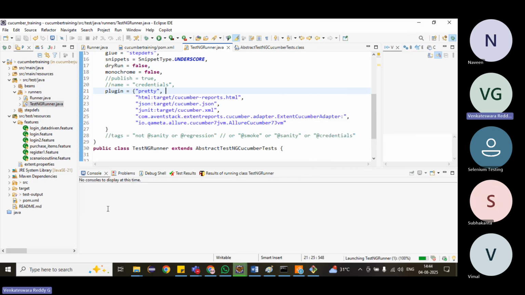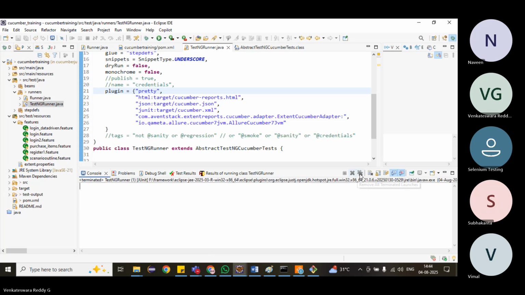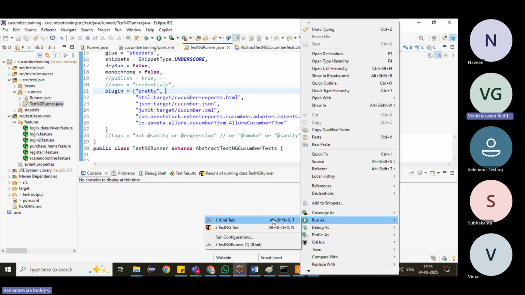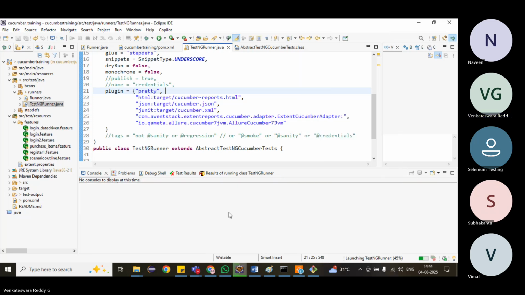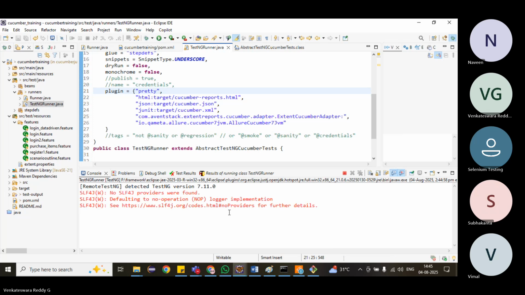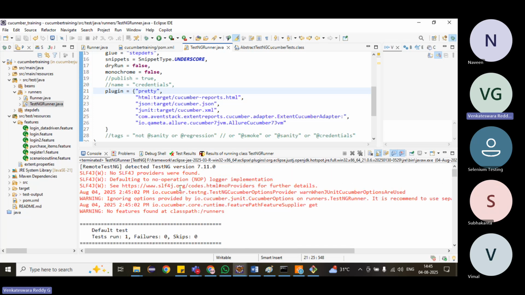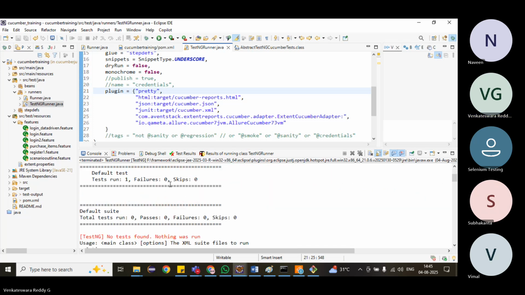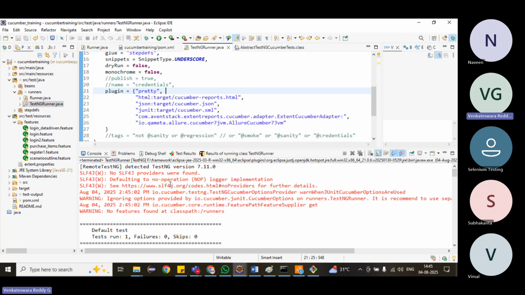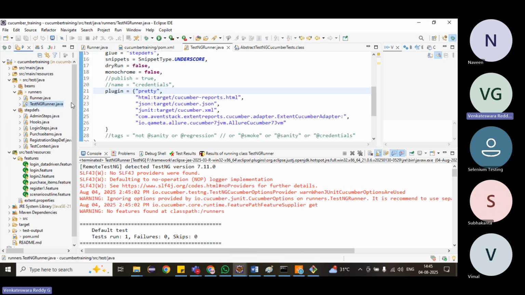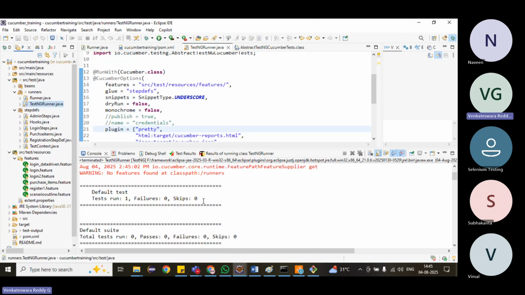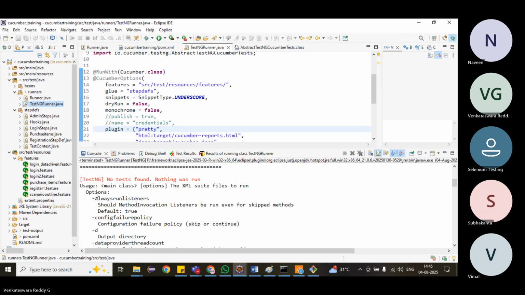Sorry, we have to run using test engine. Right click, run as test engine test. Is it running now, or are we still getting not recognized? What is the issue again? Step defs or feature files not recognizing. What is the issue? No test found, nothing was run.